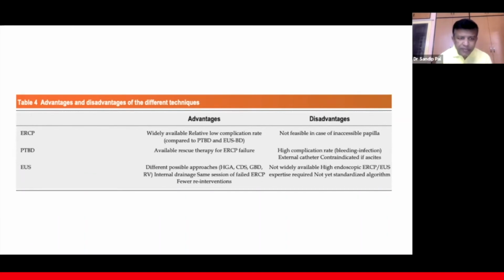there is ascites. For US-guided drainage, various procedures are there, like we can do a hepaticogastrostomy, choledochoduodenostomy, gallbladder drainage, and rendezvous procedure, with internal drainage, same session as the failed ERCP, and fewer re-interventions. But the disadvantage of US is that this expertise is not widely available, but now almost all centers, a lot of gastroenterologists, do this US-guided biliary drainage. But the algorithm has not yet been standardized.